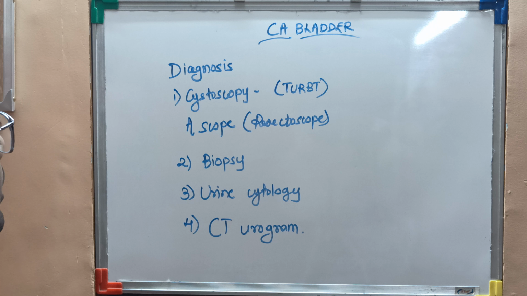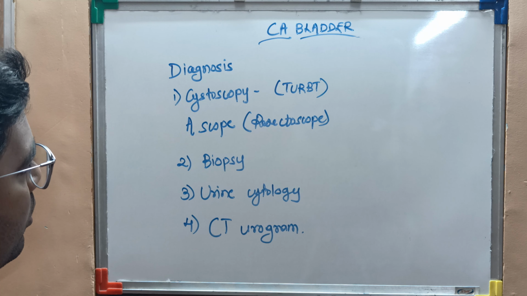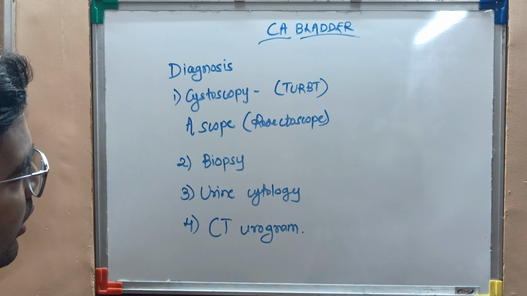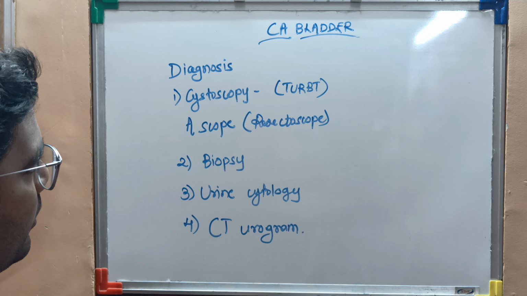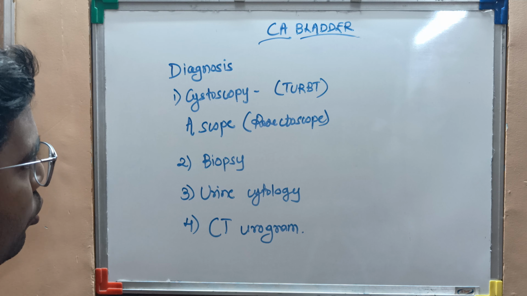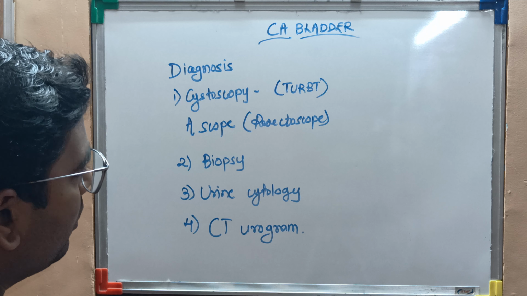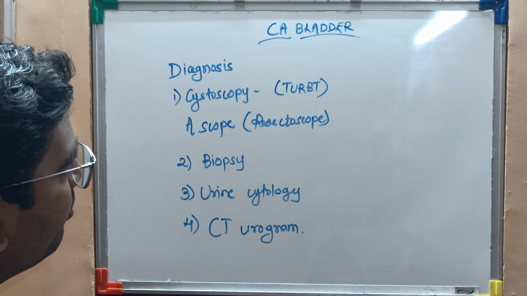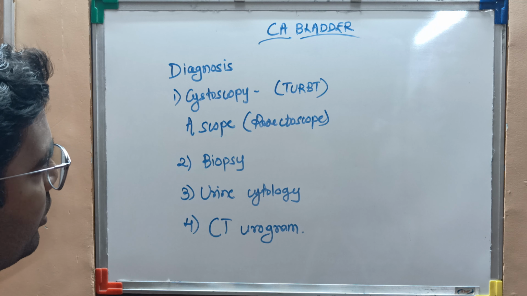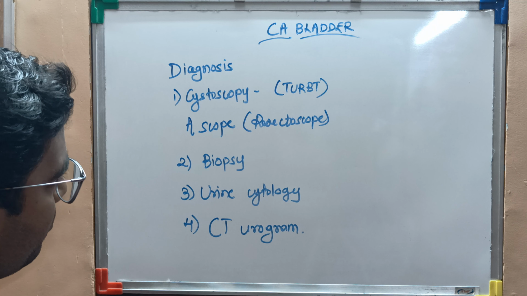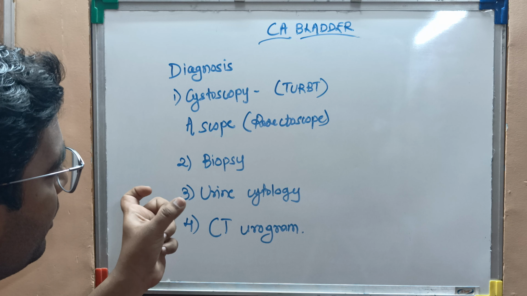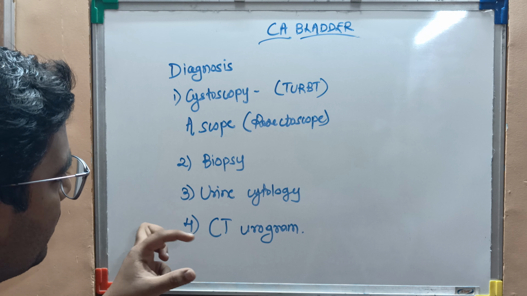Now we will focus on the diagnosis of CA bladder. The first one is the cystoscopy. It is the procedure through which the scope, called the cystoscope, is inserted inside the bladder, and no incision is necessary for this. This procedure is also called TURBT, meaning transurethral resection of bladder tumor. So a small part is taken and sent for checking whether the tumor or the cells are cancer cells or not.